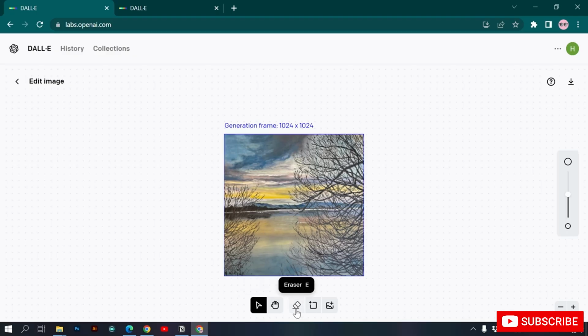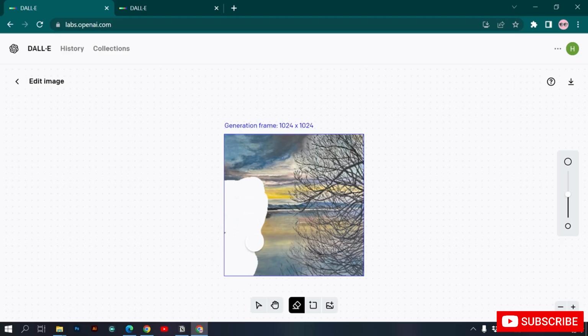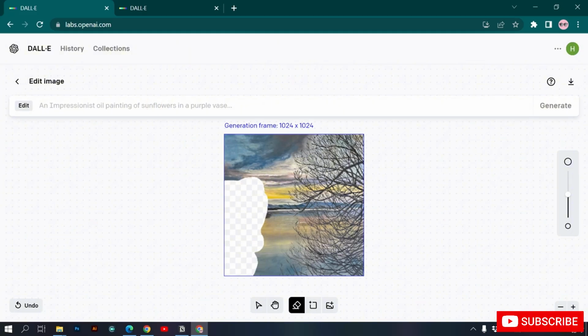What I can do is take an eraser, and let's say I want to remove this part. I want to remove this tree from the image. I'll just erase this. Okay, now I need to give some prompt about what the image is about. I'll just say landscape painting of a lake. Okay, and I'll click generate, and it will try to fill this area.